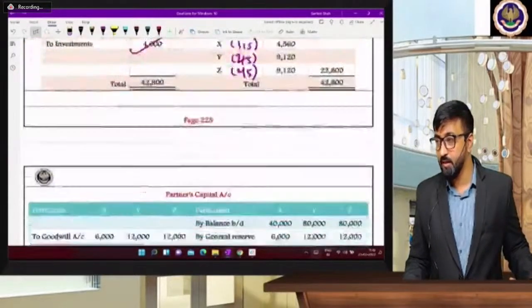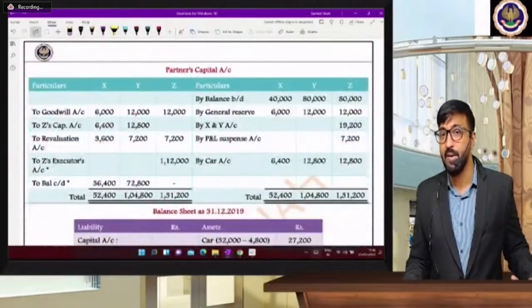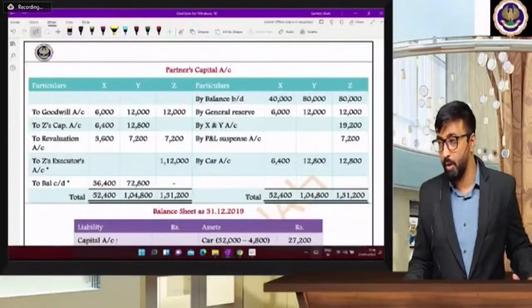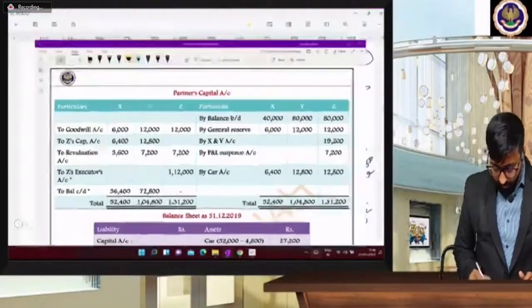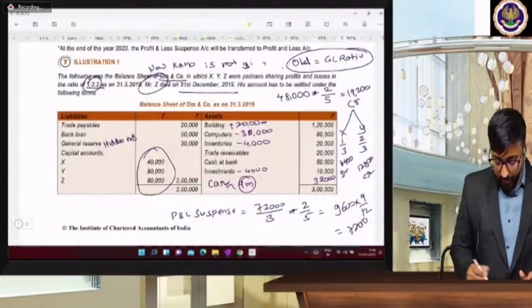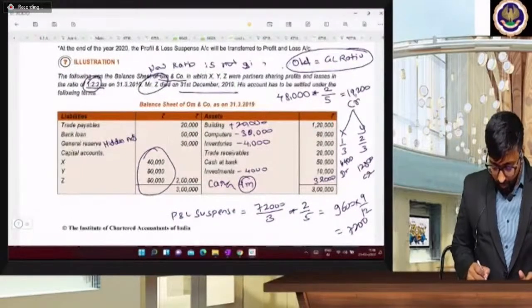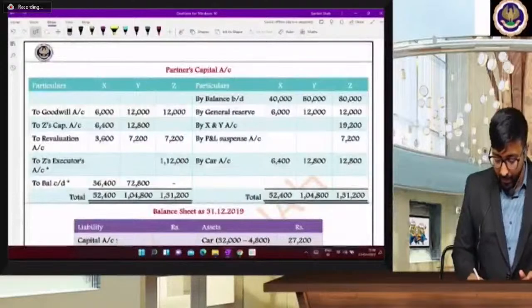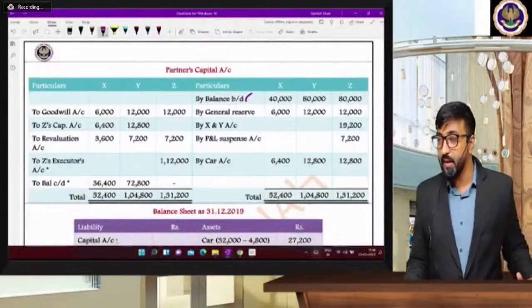Easy? Now what are you going to prepare? Partners' capital account. Very, very important. Partners' capital account, credit balance. See, 40, 80, 80. Are you getting this? 40, 80, 80. Yes, sir. By balance brought down. Correct.